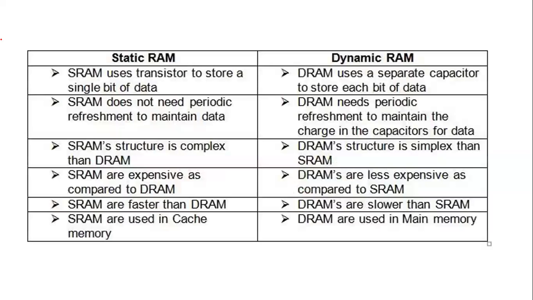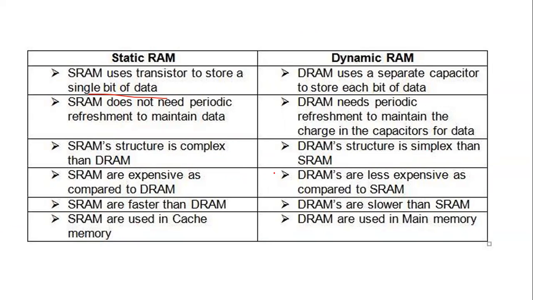Okay. Now let's look at the difference between static RAM and dynamic RAM. Static RAM uses a flip-flop to store a single bit of data, whereas dynamic RAM uses a separate capacitor to store each bit of data. Static RAM has no need of periodic refreshment, but dynamic RAM requires periodic refreshments.